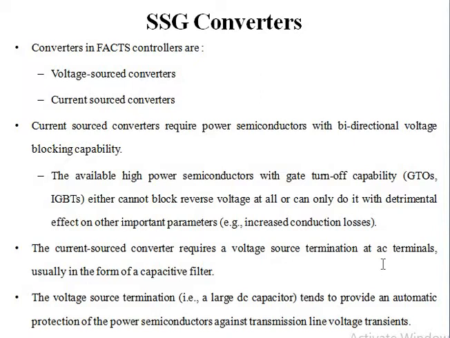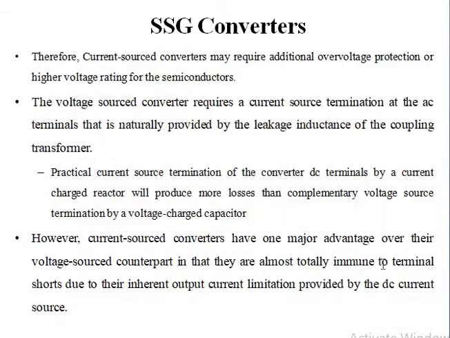Okay, so we are using voltage source converters mainly, and when we are using voltage source converters, if they require a current source termination at the AC terminals, that is naturally provided by the leakage inductance of the coupling transformer.